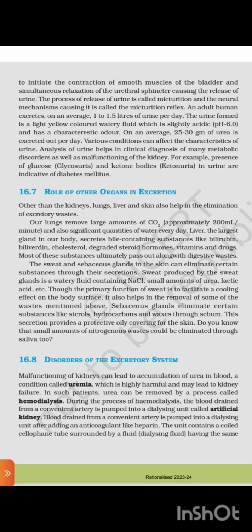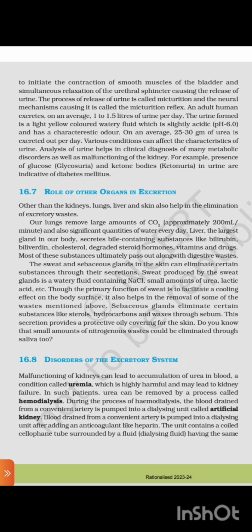The sweat and sebaceous glands in the skin can eliminate certain substances through their secretion. Sweat, produced by the sweat gland, is a watery fluid containing NaCl, a small amount of urea, lactic acid, etc. Though the primary function of sweat is to facilitate a cooling effect on the body surface, it also helps in the removal of some of the wastes mentioned above.